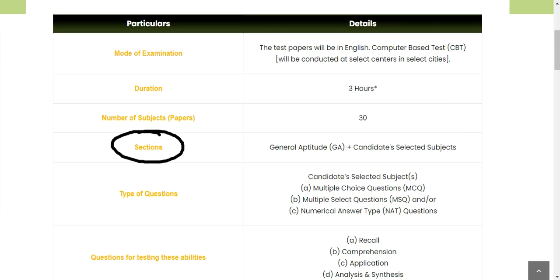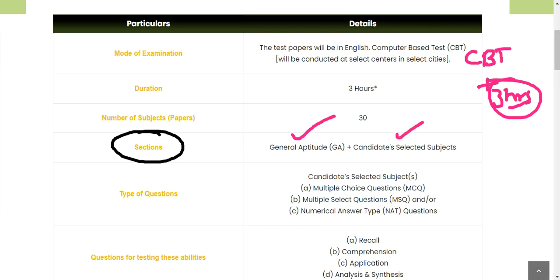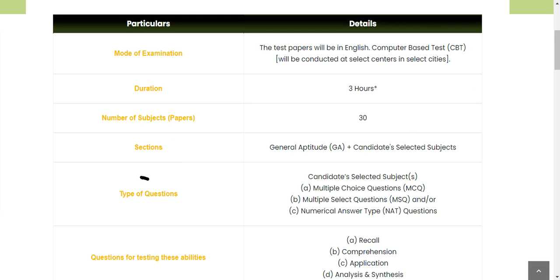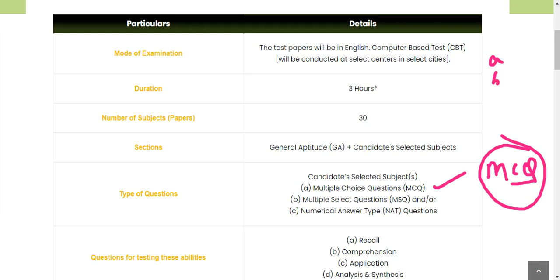As of now, we know it will be in CBT mode, it will be for 3 hours, and we have to sit for all 3 hours. It will consist of a general aptitude portion as well as our subject, psychology. Then we move ahead to the type of questions and how they will be framed. The candidate selected subject will have multiple choice questions, MCQs. You have option A, B, C, and D, and only one will be the correct answer.